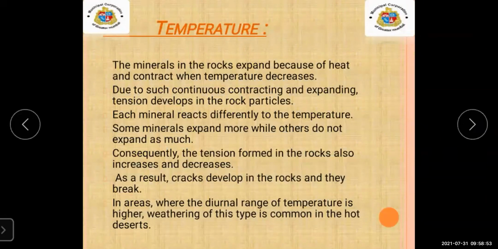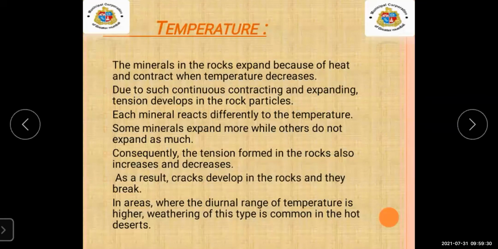First point, the temperature. The minerals in the rock expand because of heat and contract when temperature decreases. Now, to understand this temperature point, student, as we know, rock is made up of many different minerals. So different minerals have their own characteristics. Some minerals react with the water, or some minerals react with the heat.